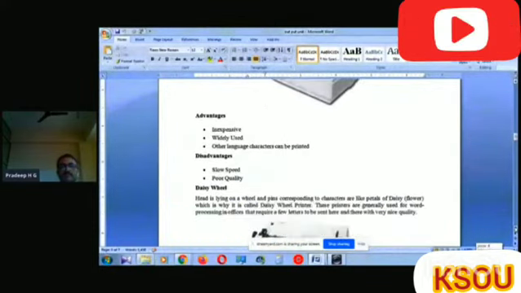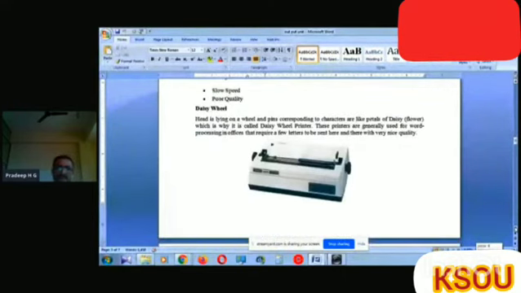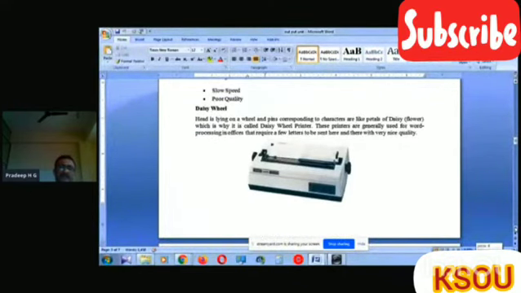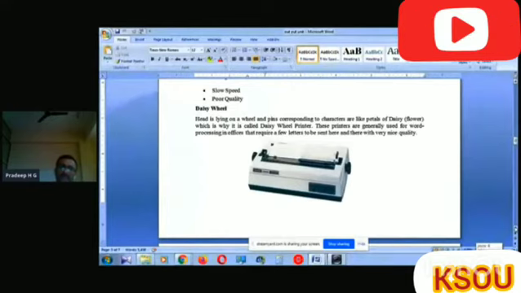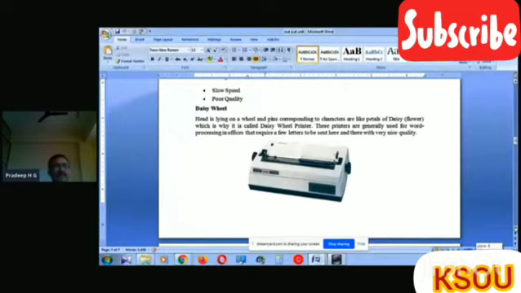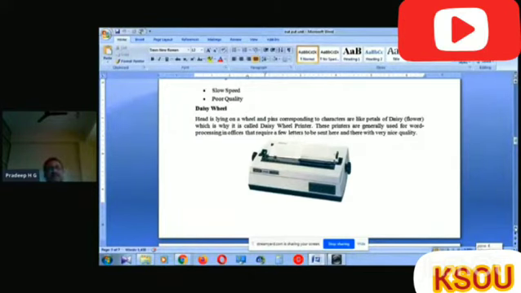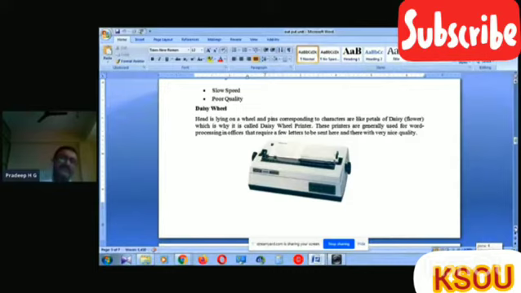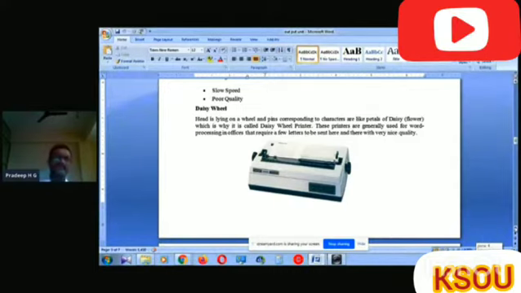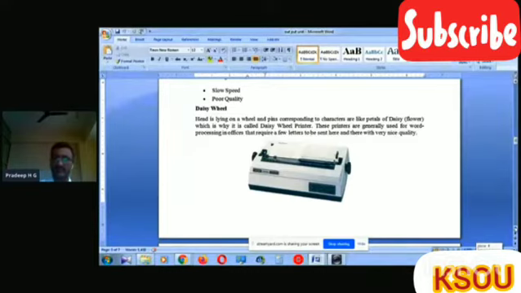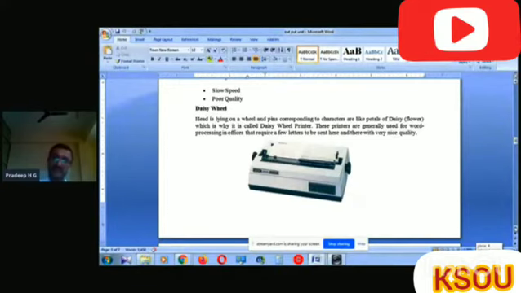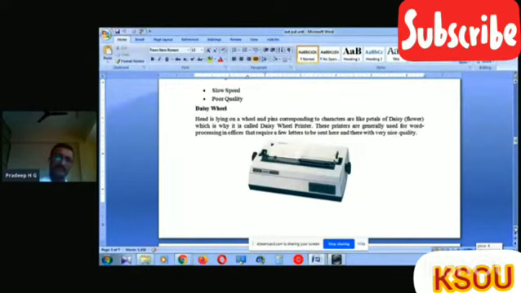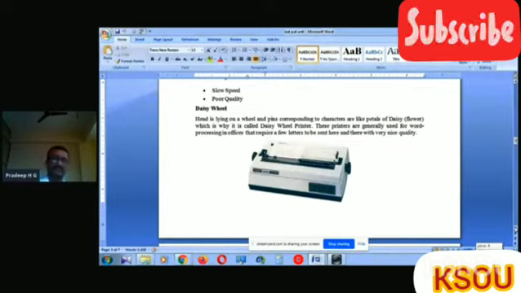In daisy wheel printers, the head is on a wheel and pins corresponding to characters are like petals. The print heads are arranged like petals in the daisy wheel. That's why we call it a daisy wheel printer, since the daisy flower was considered to construct this system.